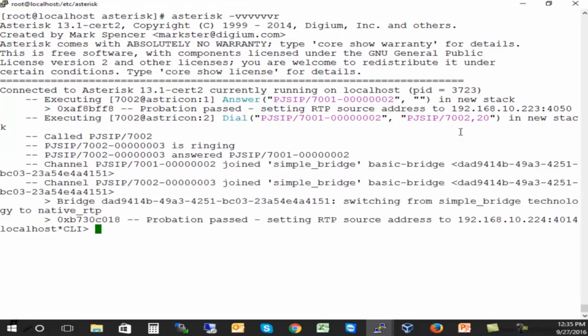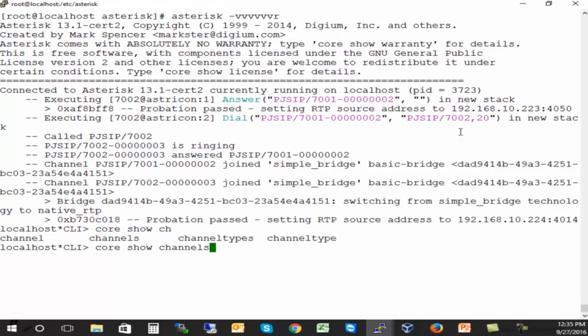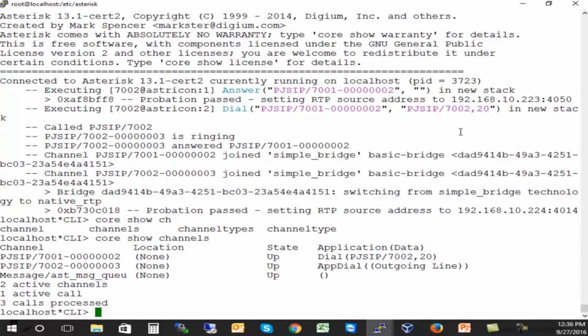If we do core show channels, you will see here that it has 2 active channels, 1 call. And that is because Asterisk works as a back-to-back user agent. So it has one channel with one endpoint and creates another channel with the other endpoint. And these are PJSIP channels, one with endpoint 7001 and one with endpoint 7002, and it's using the application Dial.